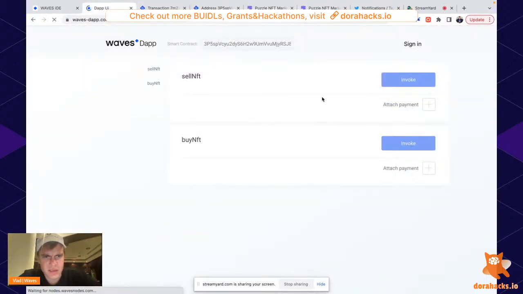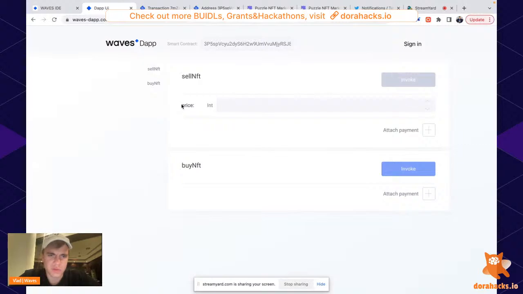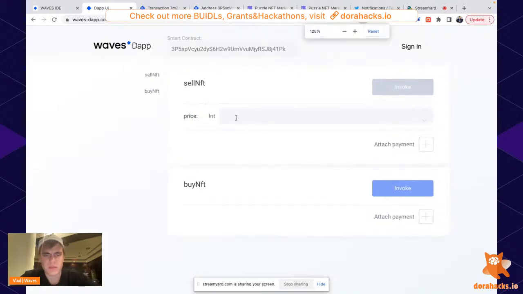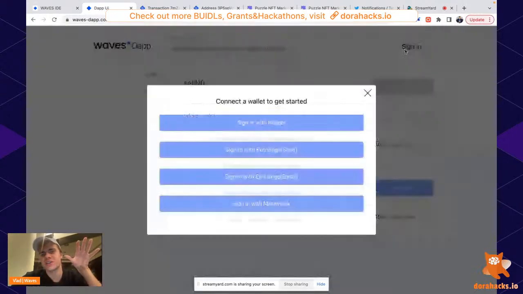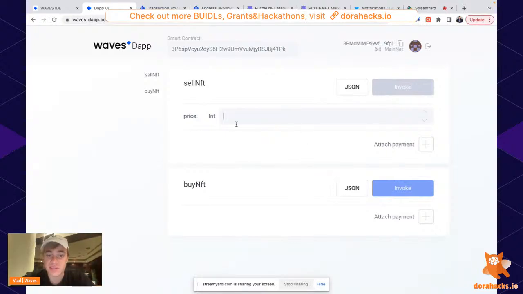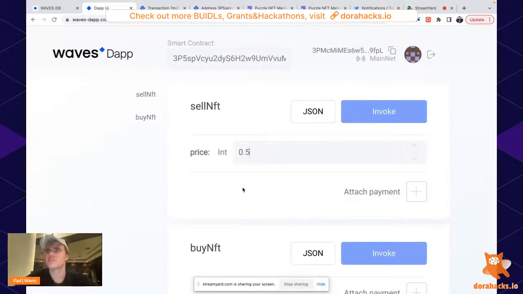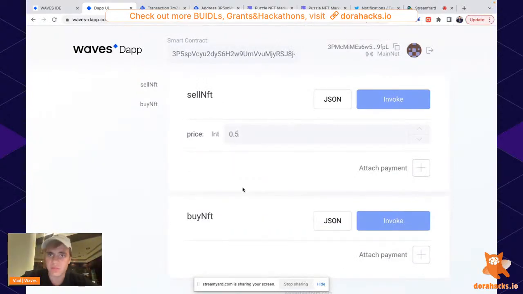In the sell NFT function, we now have a new argument called price. So when you sell an NFT, you don't just attach payment, you need to say what the price is. And the very interesting thing about Ride is that it doesn't have float numbers. You always have to give an integer value. How to deal with this value, for example? If you need to say that you need to pay 0.5 waves, you need to multiply it by 100 million.